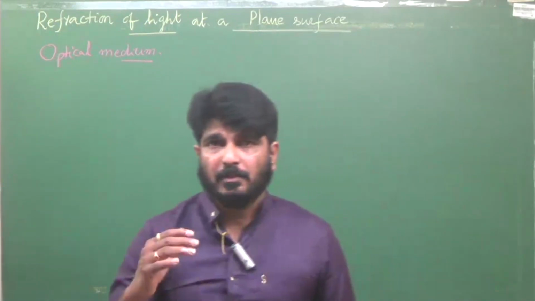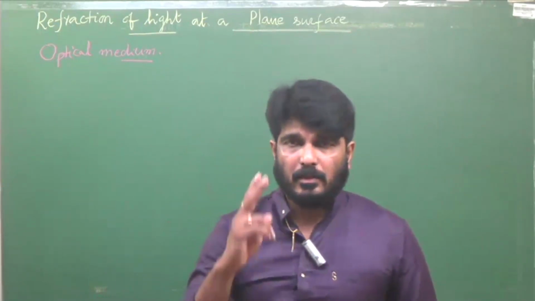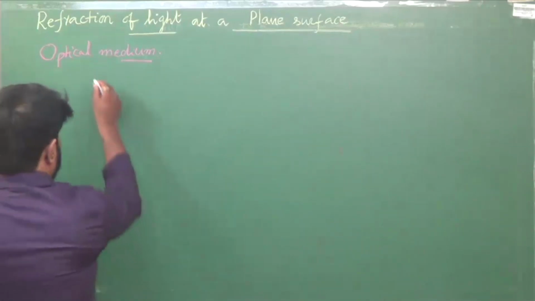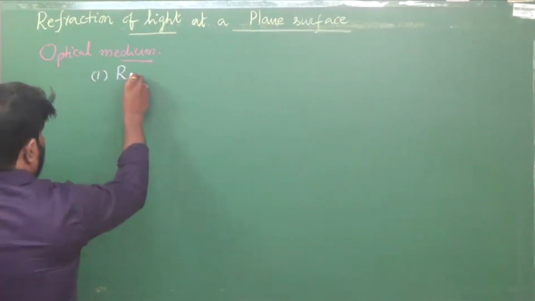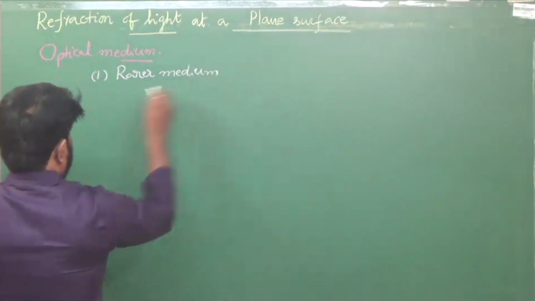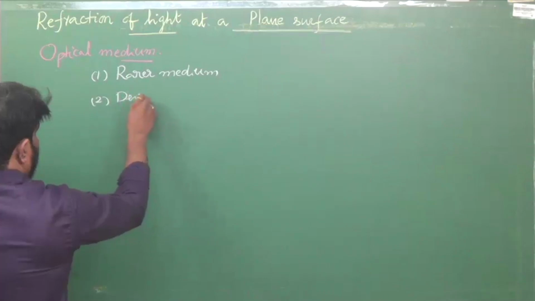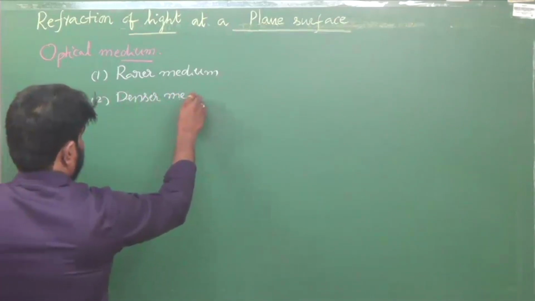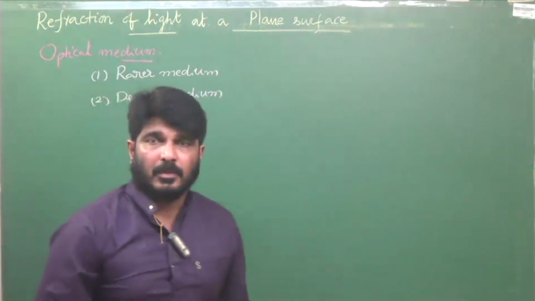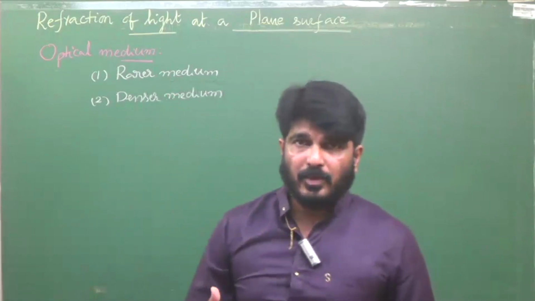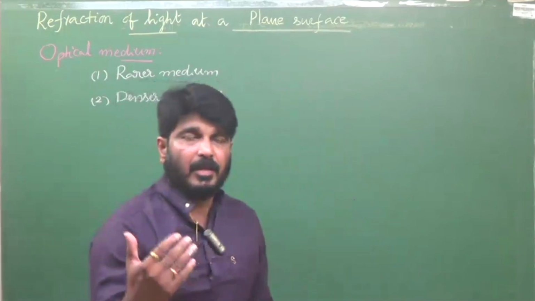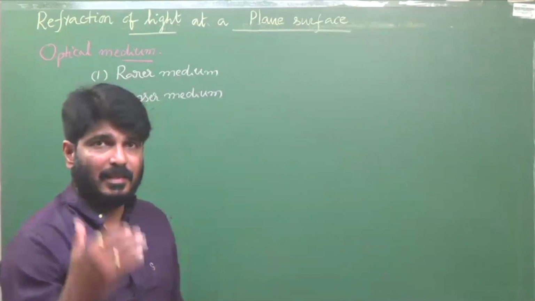Generally, these media are of two types. One, rarer medium. Second one, denser medium. How to decide whether it is rarer medium or denser medium? It's by comparing the speed of light in that medium.